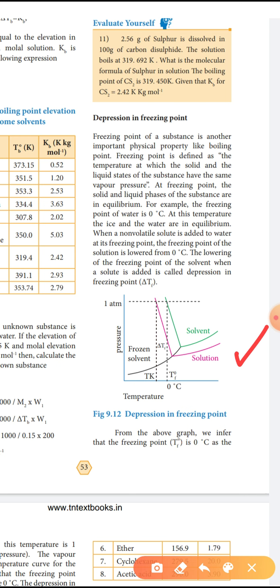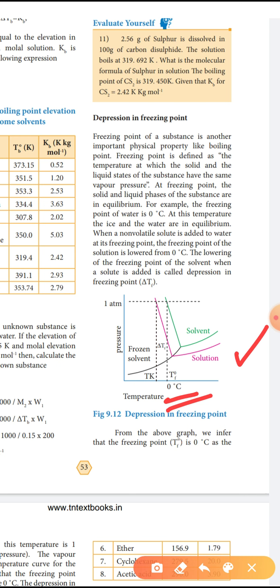From the graph of pressure versus temperature, we know the freezing point of water is 0 degree Celsius. Vapor pressure at this temperature is 1 atmospheric pressure. The vapor pressure versus temperature curve of the solution indicates that the freezing point is lower than 0 degree Celsius.